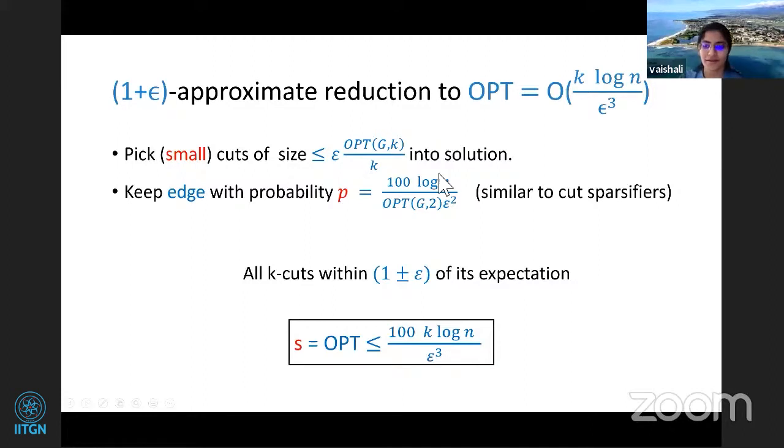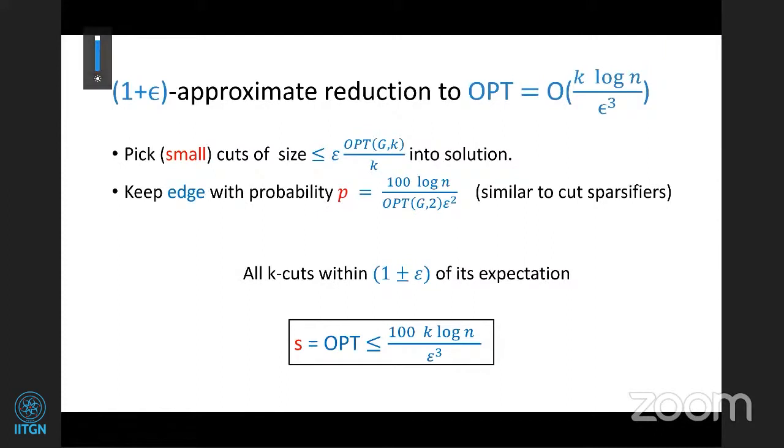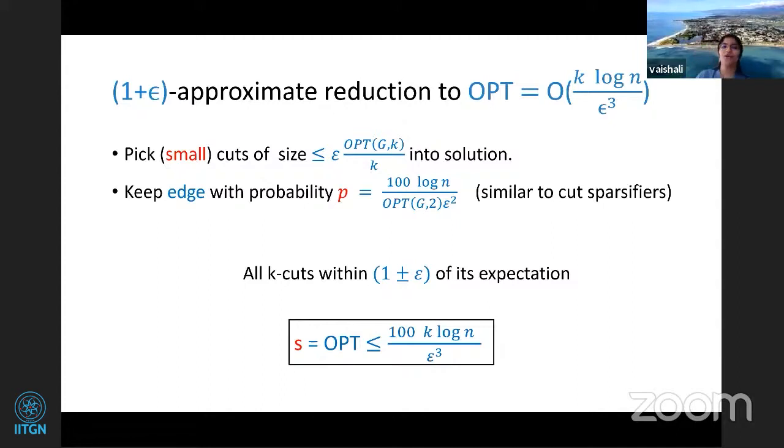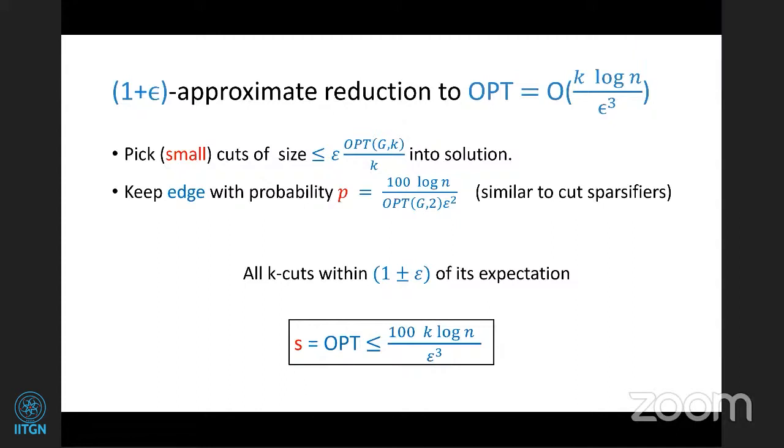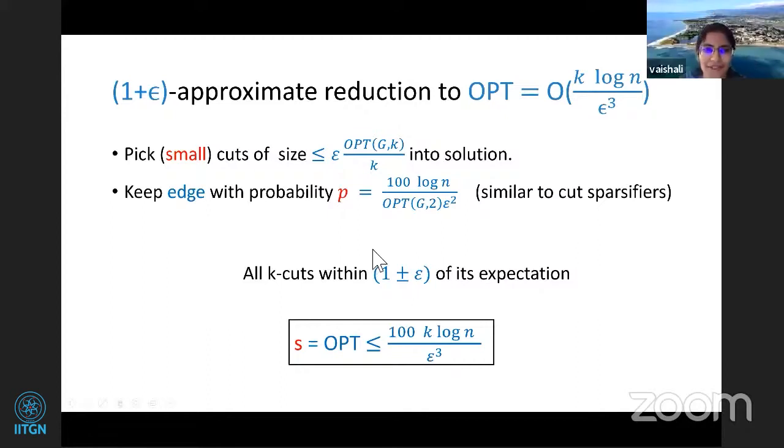Just to understand, I had a question. When you said pick a small cut and then we can recurse on two of the parts, is k changing for each of these instances? Pardon? What I'm saying is, should I repeat? Yeah, I did understand what you asked. One second. What you're saying is, okay, you can recurse, or you can just, for one second, let me see.